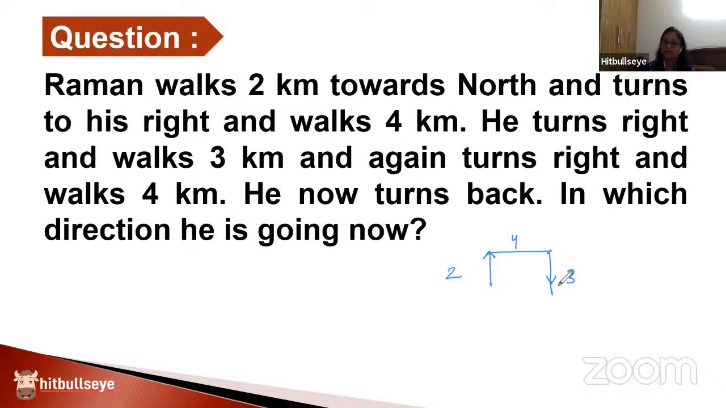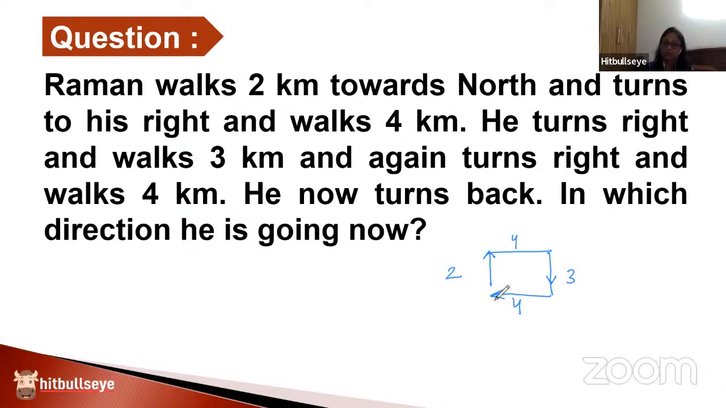Again turns right. Now a person going down will have a right turn, as I said, opposite to the one that you had in the north direction. So the person going down will have his right, in fact, in this direction. And how much distance is being traveled in this direction? Again, 4 kilometers. He now turns back.